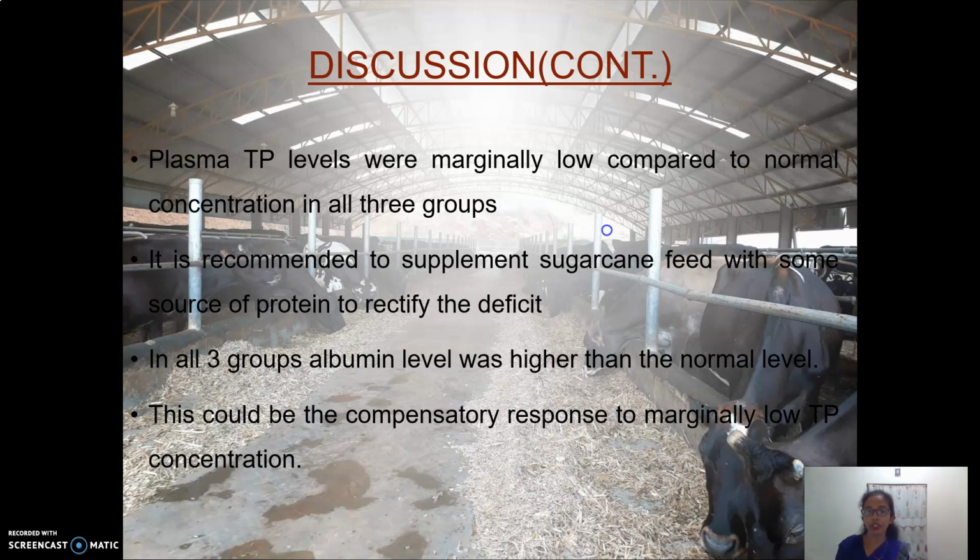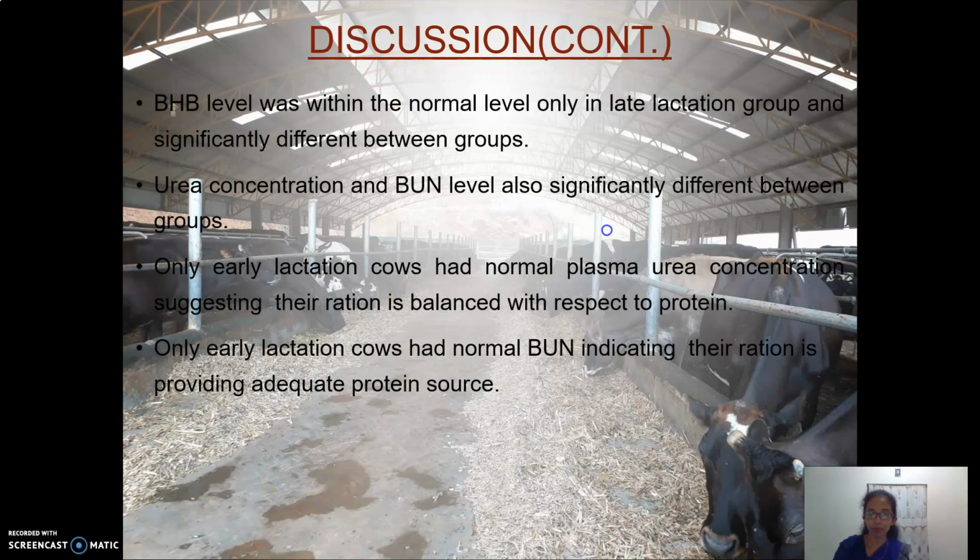It is recommended to supplement sugarcane feed with some source of protein to rectify that deficit. In all three groups, albumin level was higher than the normal level. This could be a compensatory response to the marginally low total protein concentration. And beta hydroxybutyric acid level was within the normal level only in the late lactation group and significantly different between groups. Urea concentration and blood urea nitrogen level were also significantly different between groups.